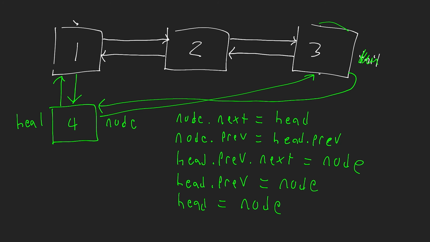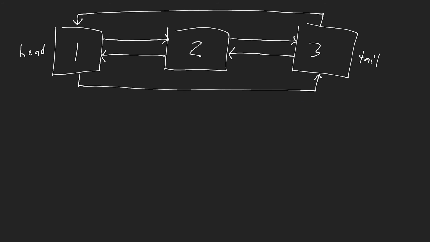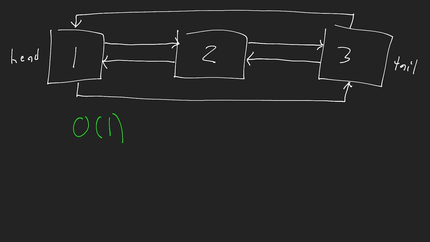Again, let's just go through the time complexity and some of the operations to make sure we're clear, and then I'll try to illustrate more in depth why you would actually want to use this. Okay, so just to recap, if you want to do an insertion or deletion at the front or the back of the linked list, that happens in big O of 1, or constant time. If you want to traverse the list and find any given node, of course, that's going to take big O of n time. If you want to do an insertion or deletion in the middle of the linked list, say we wanted to delete this node, then that would be big O of n time.